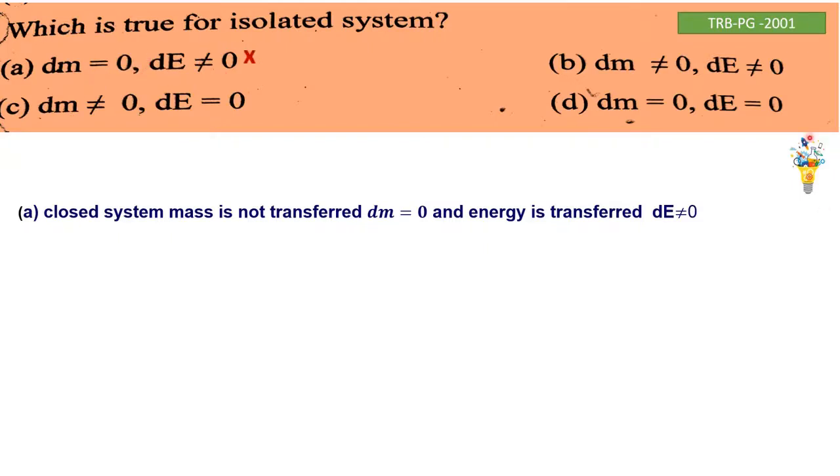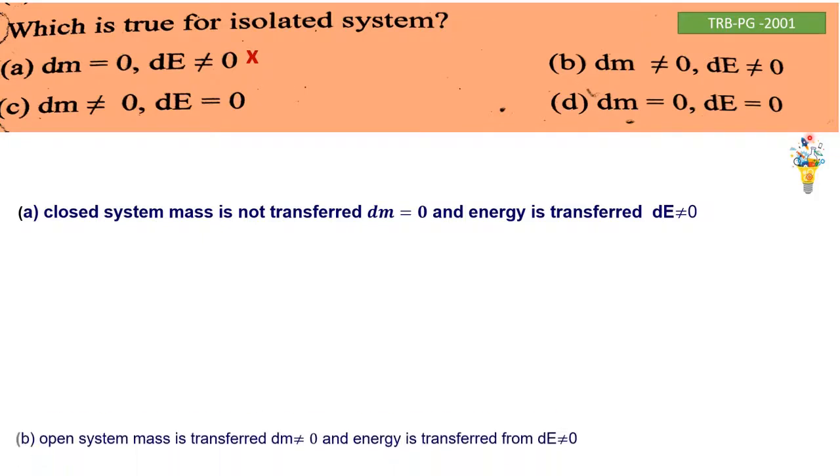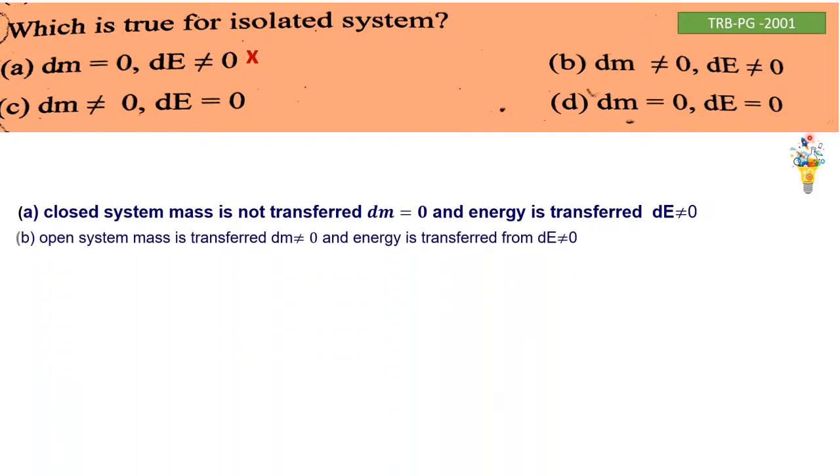Then, the open system means the system in an open container. So the mass is transferred, that is, dm is not equal to 0. Mass is transferred by means of evaporation or vaporization. And the energy is transferred through the wall of the container. So dE is not equal to 0. So that is the case of D.